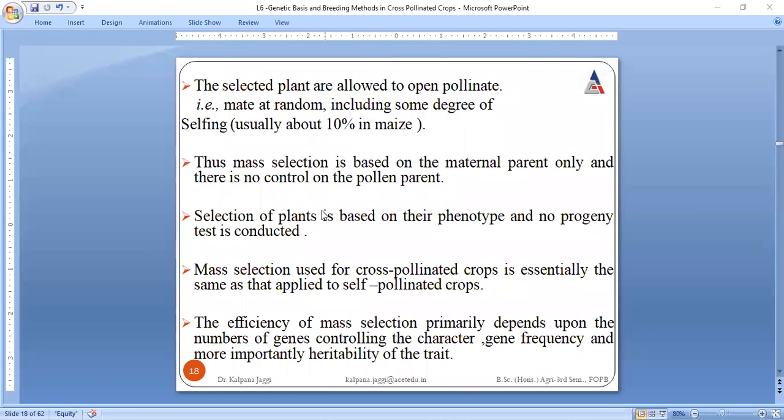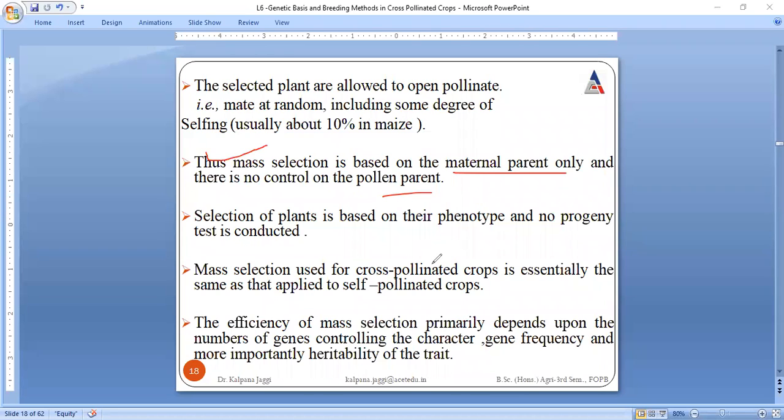See, these are all the steps that I have already dictated. They are only written on this slide; there is nothing very different. Very important: whatever selection is done in mass selection is based on the maternal parent only, because there is no control of the pollen parent. Selection is done on the basis of the mother only, because the mother is always fixed, and we don't know the source of the pollen male.